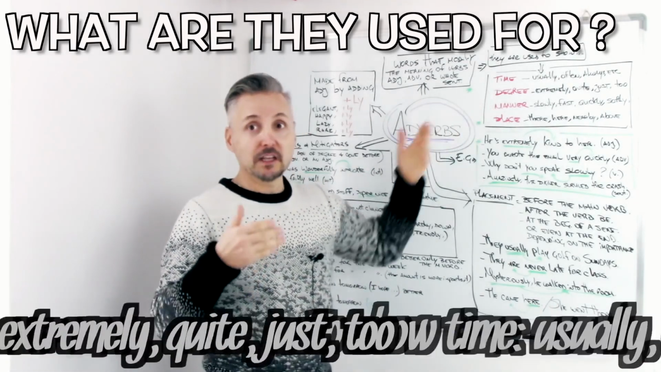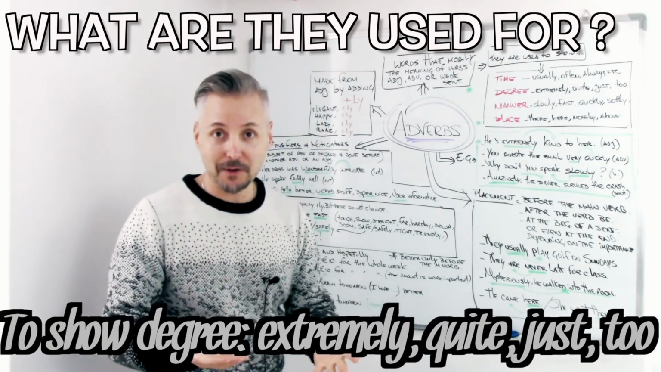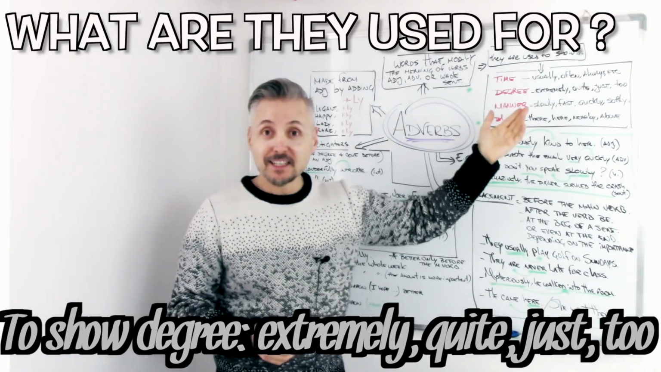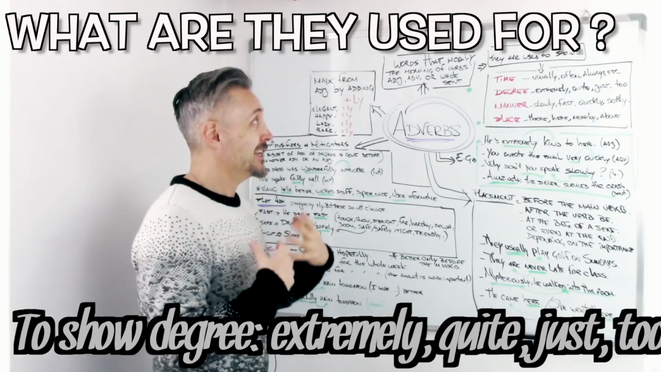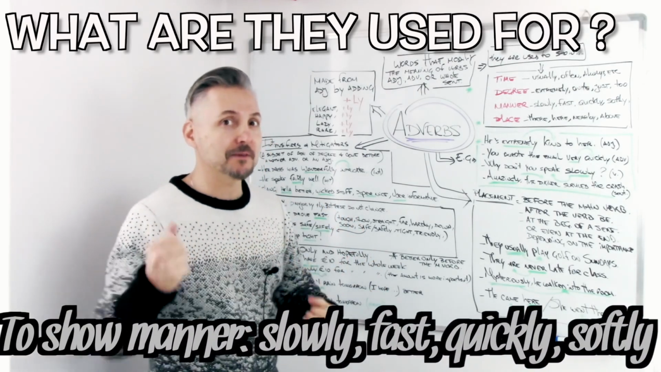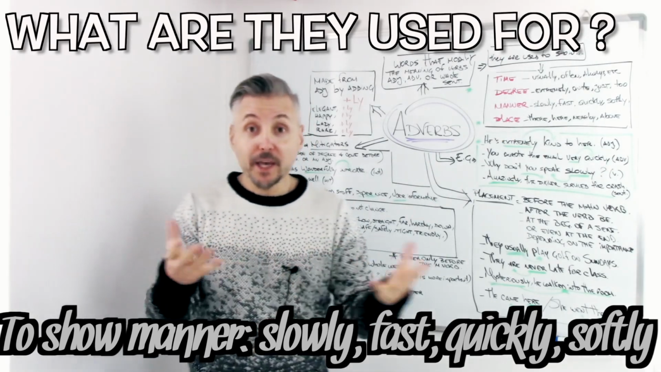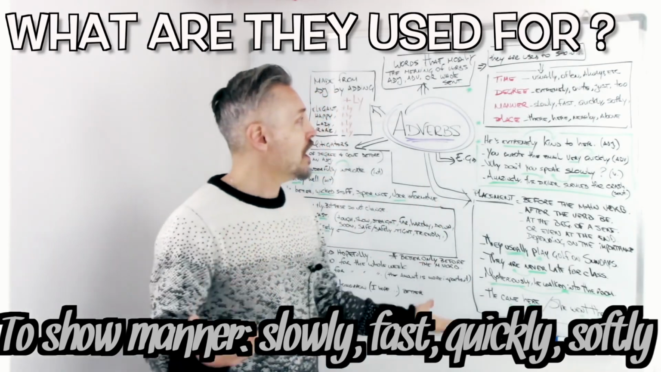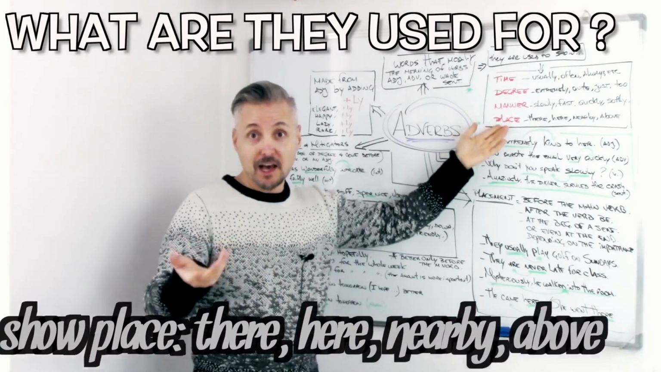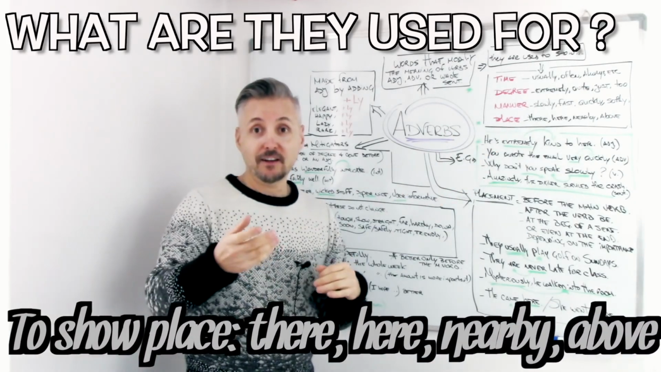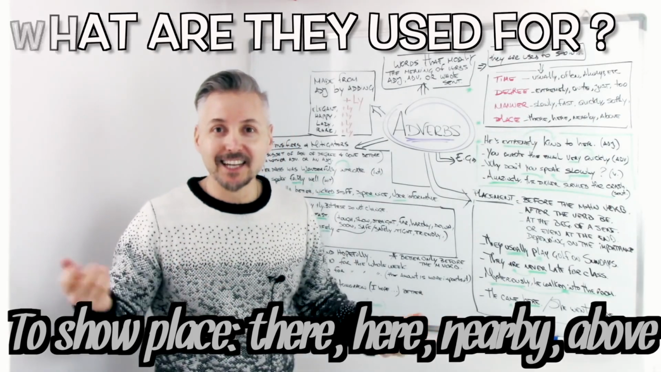They can show degree, so adverbs of degree, which are extremely, quite, just, too. They can show manner, so adverbs of manner: slowly, fast, quickly, softly, etc. They can show place, adverbs of place: there, here, nearby, above, south, west, etc.